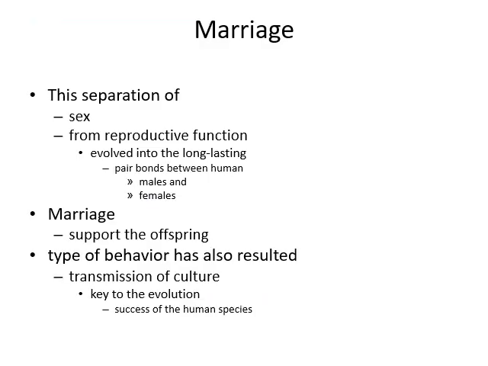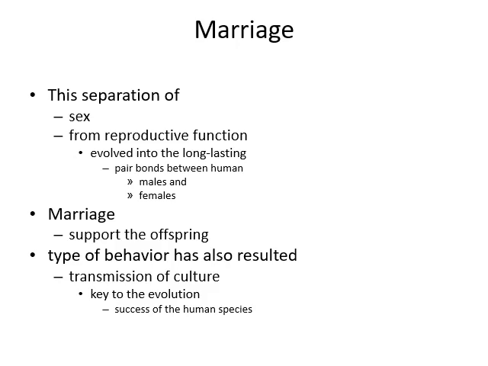Then the marriage. Basically, that control of emotions, or that asynchronous breeding, is needed in marriage. The separation of sex from reproductive function evolved into long-lasting pair bonds between human males and females.